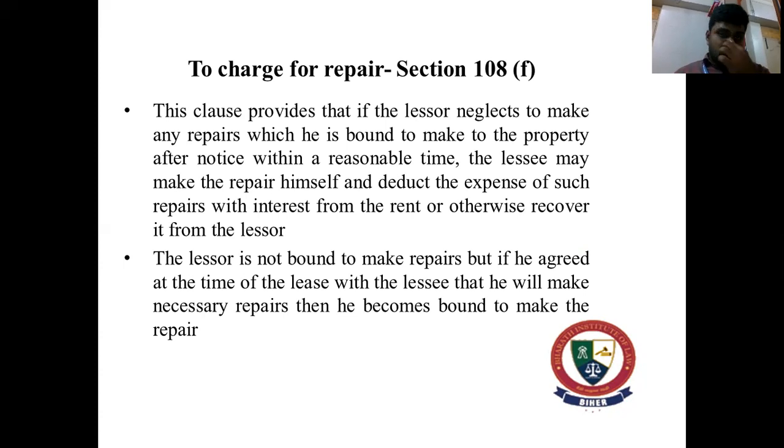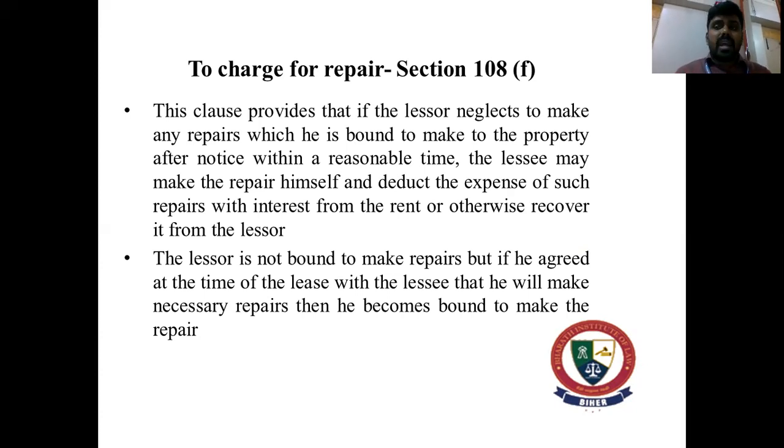The next is to charge for repair, section 108 clause F. So this clause provides that if the lessor neglects to make any repairs which he is bound to make to the property, so certain repairs, certain wear and tear do happen in the property, and as per the terms and conditions, sometimes the small wear and tear has to be borne by the lessee, then he is bound to do so. The major repairs or any major problems in the property, be it something related to the drainage system or the sewage system or the electricity. So if it is a minor one, then the lessee has to go with those expenses. And if it is a major one, the lessor will do so. It's up to the agreement.